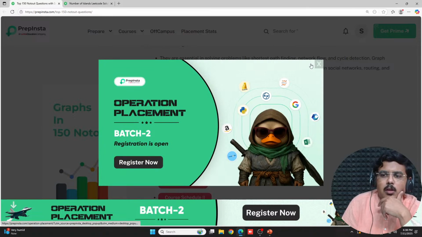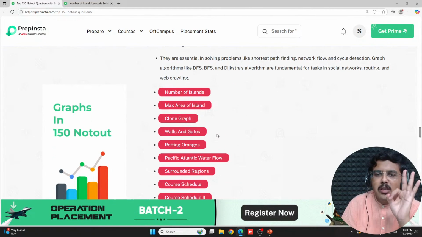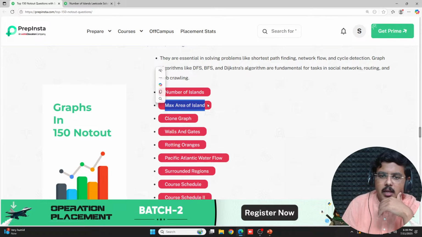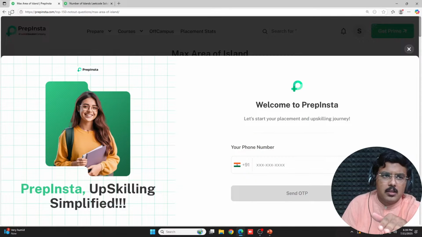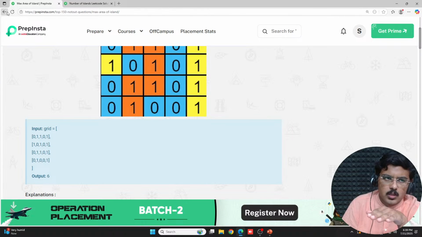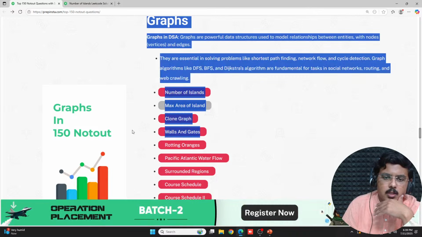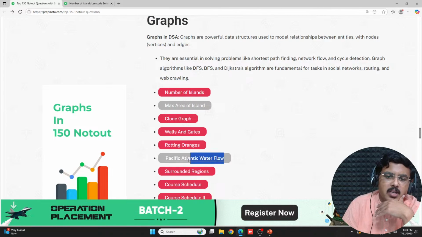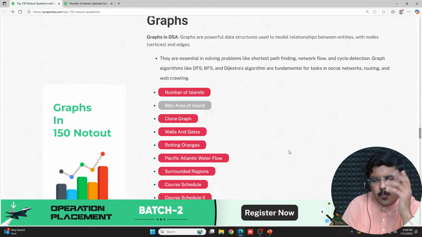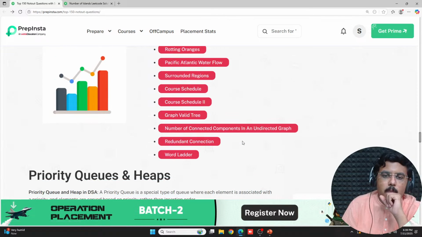Now to all of you, I'll give you some homework. In graphs, I'll give you only 3 questions as homework, which is max area of island. Using the similar kind of technique, this question can be solved. This would also use DFS and BFS. Then apart from this, you can use clone graph, walls and gates, and then you can move to Pacific Atlantic water flow. Do not go for rotting oranges. This is a very old problem. Now it is not being asked in interviews. So you do this homework, and that would help you out pretty much in graphs.